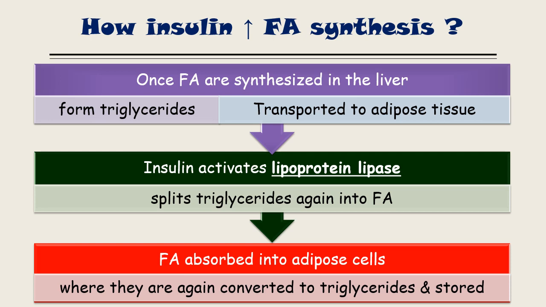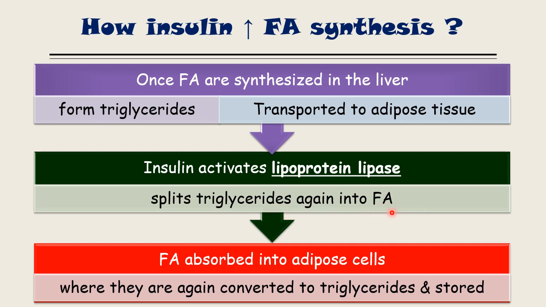So, let me tell you one more time. Once the fatty acid is synthesized, it binds with glycerol to make a triglyceride, and this triglyceride is transported to the adipose tissue. Once it reaches the adipose tissue, insulin again activates the enzyme lipoprotein lipase, which splits the triglyceride into fatty acid and glycerol.